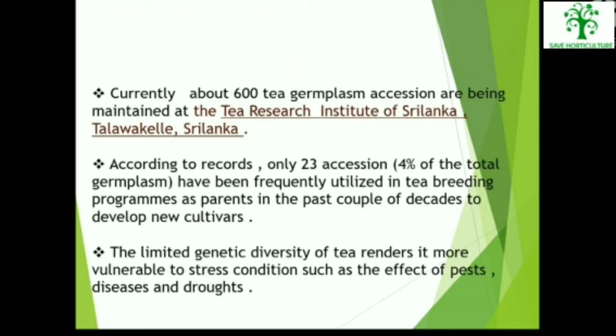Currently, about 600 tea germplasm accessions are being maintained at the Tea Research Institute of Sri Lanka, Talawakela, Sri Lanka. According to records, only 23 accessions, which are about 4% of the germplasm, have been frequently utilized in tea breeding programs as a parent in the past couple of decades to develop new cultivars. The limited genetic diversity of tea renders it more vulnerable to stress conditions such as the effect of pests, diseases, droughts, and much more.